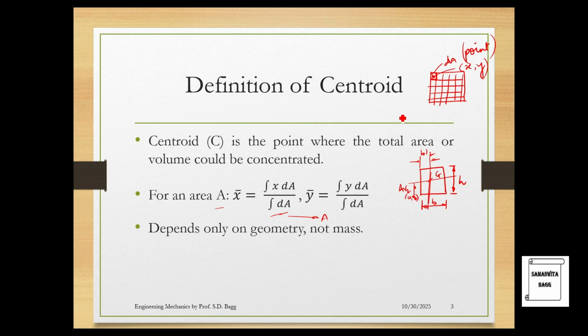So when you rotate this small area over this distance, it becomes dA into x. And when you integrate all such small areas which are going to rotate about this distance, this is called the area moment of that body. Now of the body means this entire rectangle, because we have taken integration. If you don't take this integration sign, it is only dA into x, then it is only talking about this small section. But if you integrate all these parts, that is add all of them, that is over here. So this is called area moment.